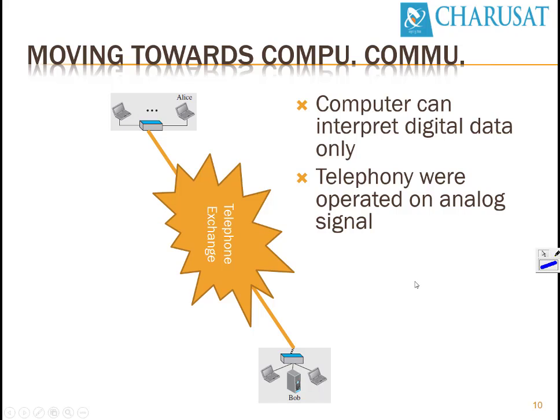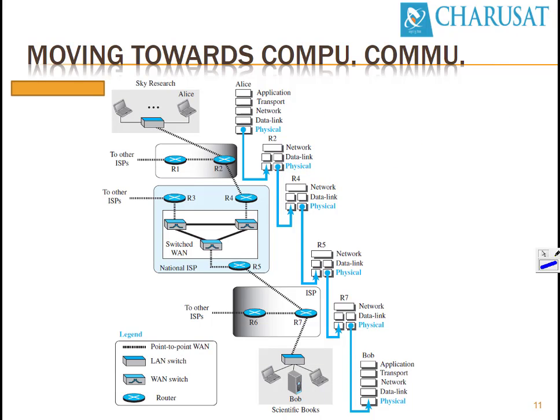To extend this diagram, this is a diagram of Sky Research Organization where Alice wants to communicate with Bob. Bob is the owner of a bookstore, and Alice wants to place an order which is given by Bob at a scientific book agency. So in Sky Research, Alice is connected to their own network. So this is the periphery of Sky Research.